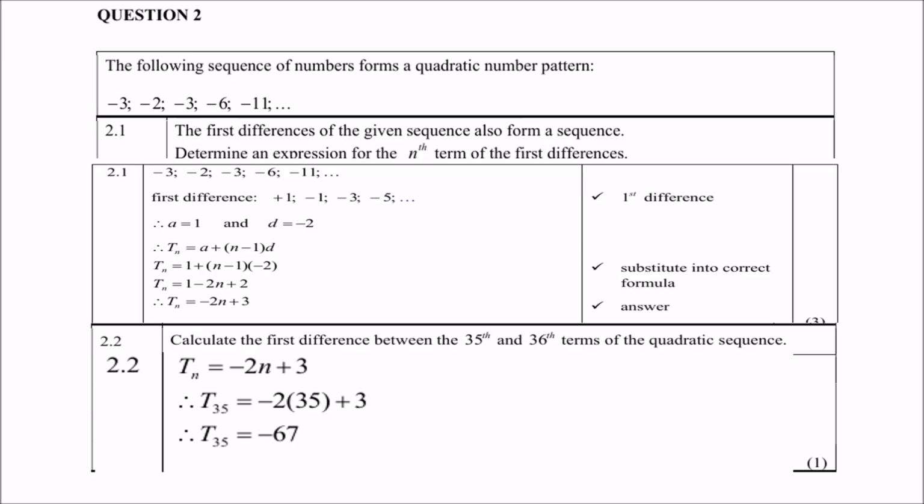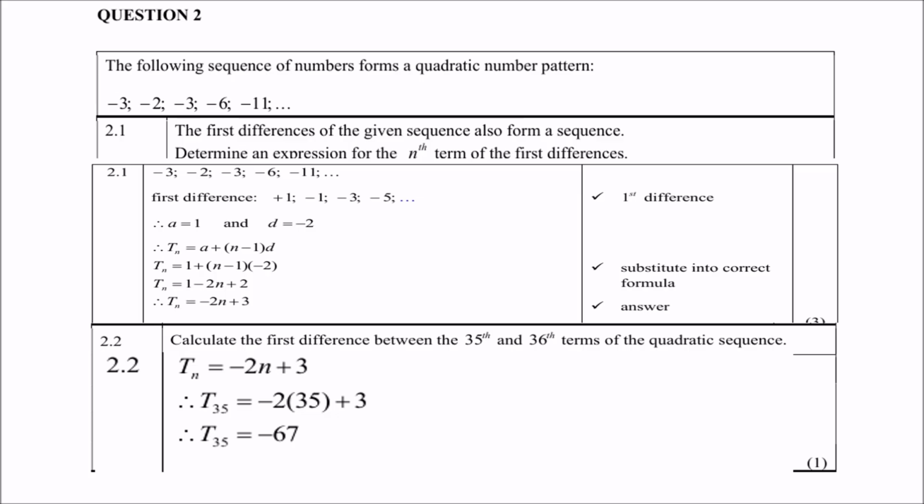Then 2.2, calculate the first difference between the 35th and the 36th term of the quadratic sequence. So now already we know that Tn equals -2n plus 3. So just replace n with 35 and that should give you -67.